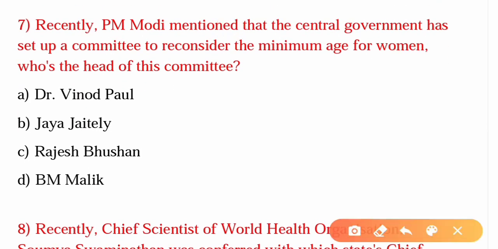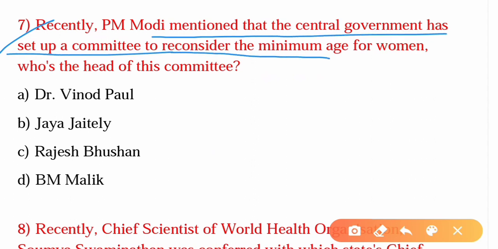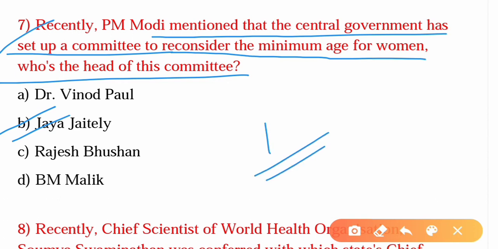Seventh question is, recently PM Modi mentioned that the central government has set up a committee to reconsider the minimum age for women. Who is the head of the committee? So the answer is option B, Jaya Jaitly. She is former Samata Party president, and the committee will examine matters pertaining to age of motherhood, imperatives of lowering maternal mortality ratio, and the improvement of nutritional level among women. Currently, the law prescribes that the minimum age of marriage is 21 years for men and 18 years for women, respectively.